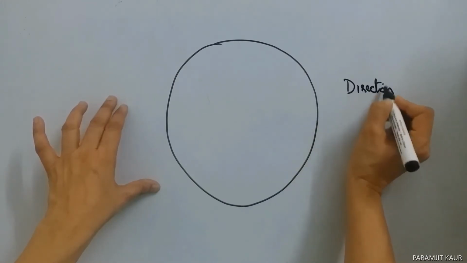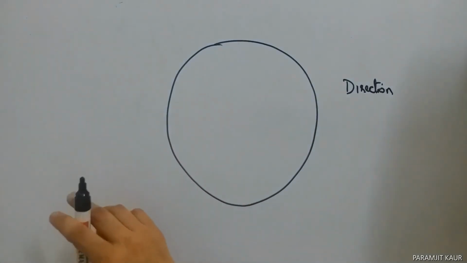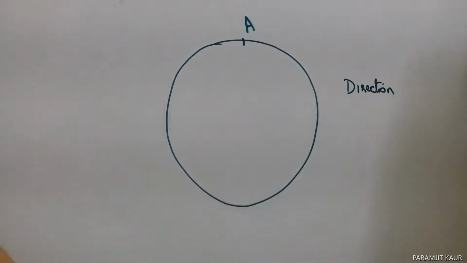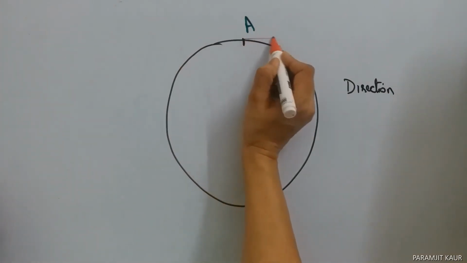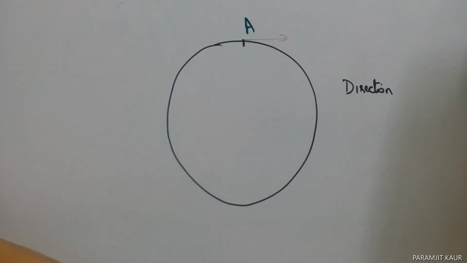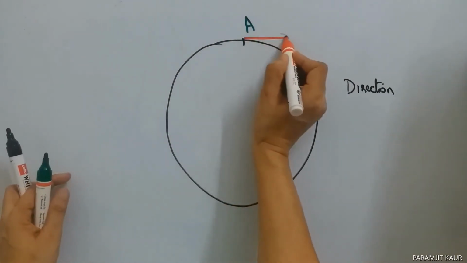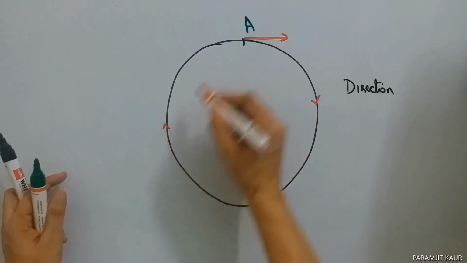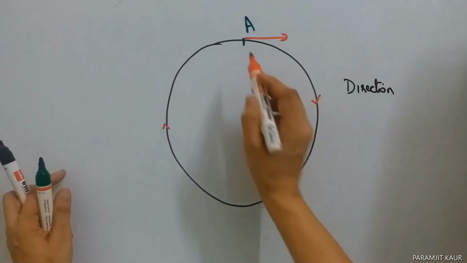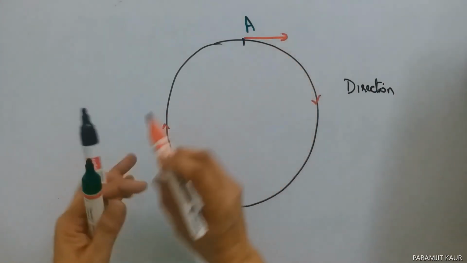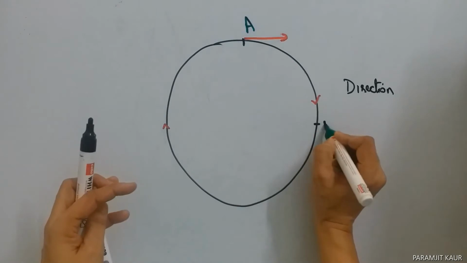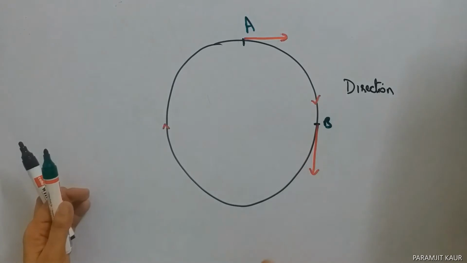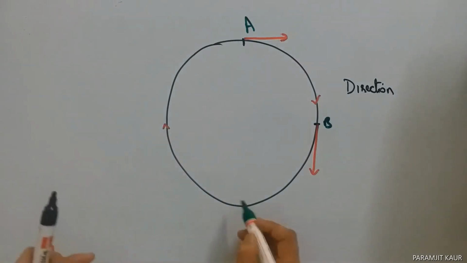Now, how do we come to know about that? Say I consider that the body is at point A. When the body is at point A, it is facing this side. If I consider that it is moving in a circular path in this direction, it is facing towards this. Now, when I come to point B here, at point B, it is facing towards this side. I consider point C.